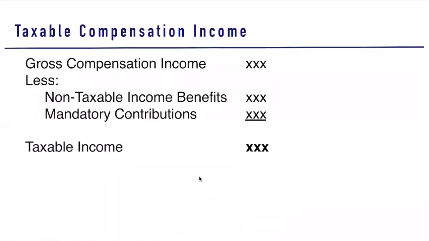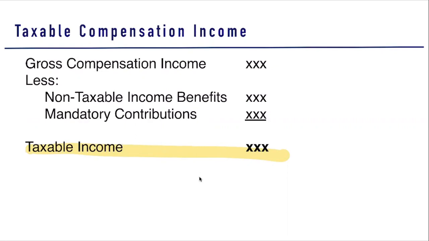So let's start our topic by looking at this particular formula. So we have here your taxable compensation income. How do we compute for your taxable income? To compute for your taxable income, it is equal to your gross compensation income less non-taxable income benefits less mandatory contributions.